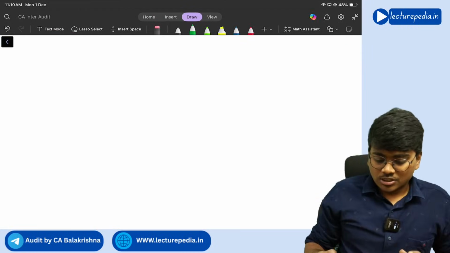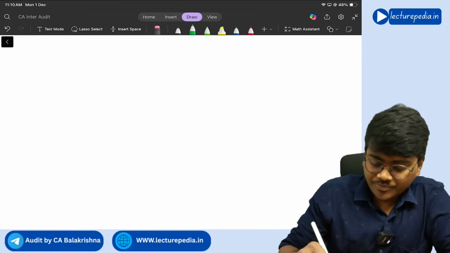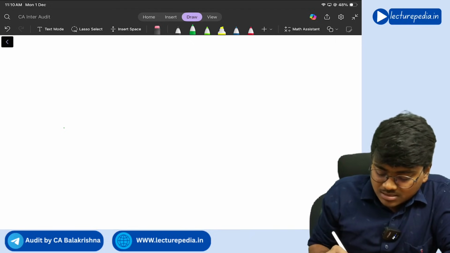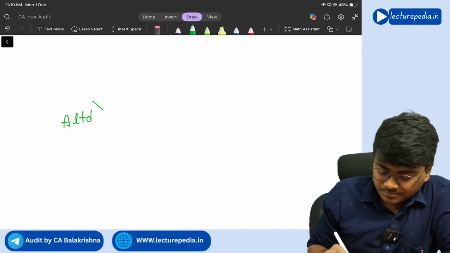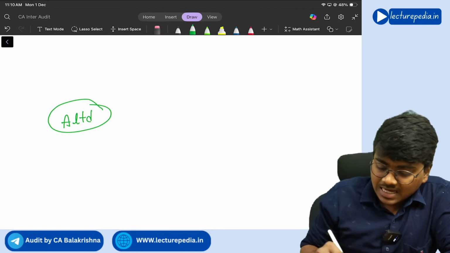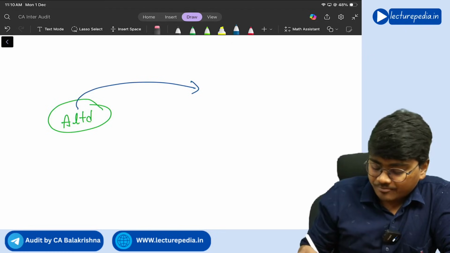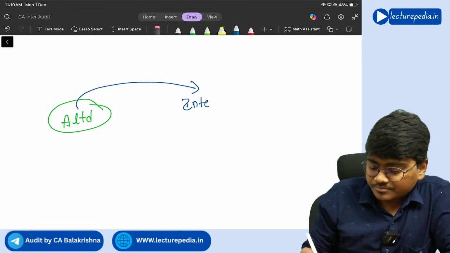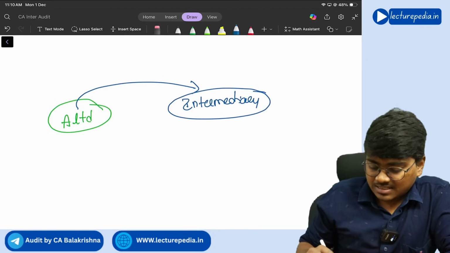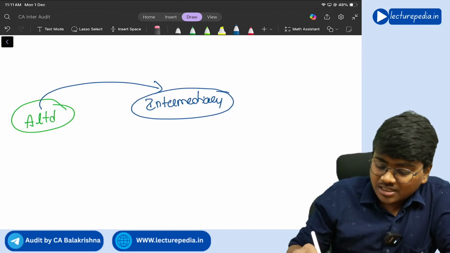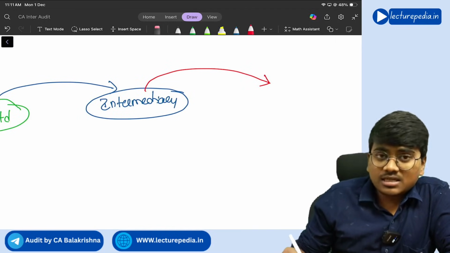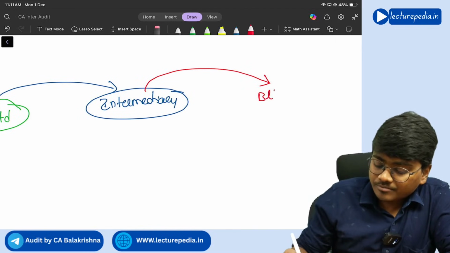Next. So here there is this concept. There is A Limited, which is our company. Our company has given money to an intermediary with the understanding that this intermediary should further invest that money in B Limited.